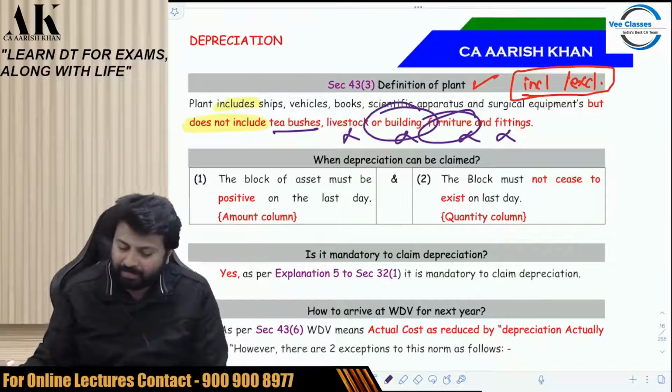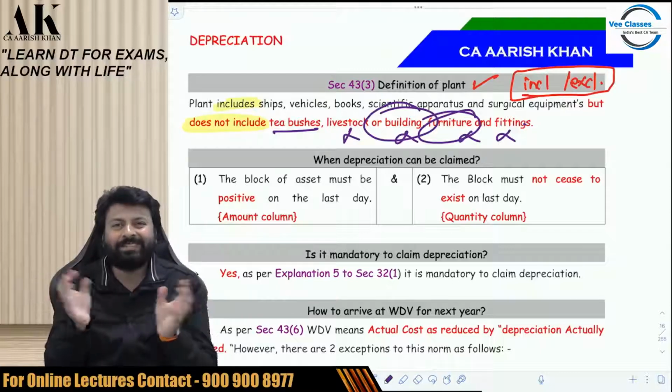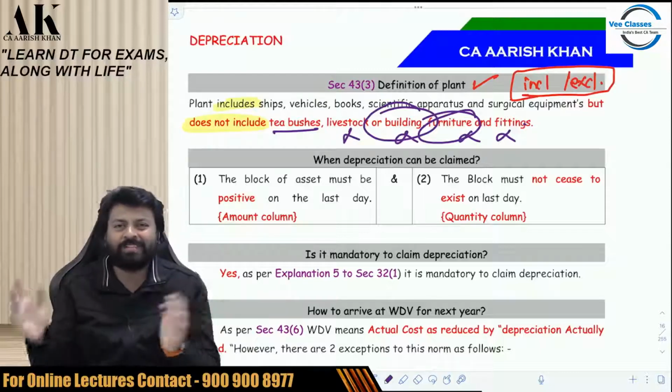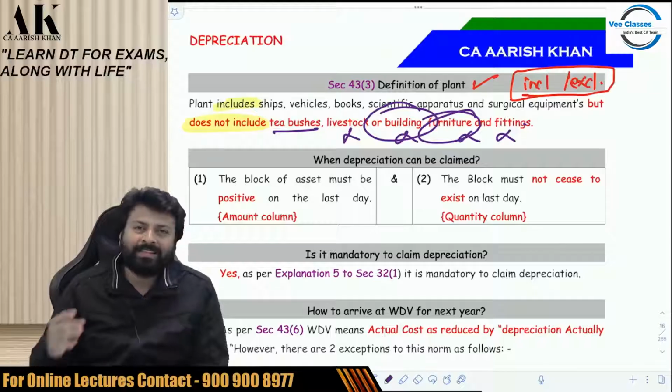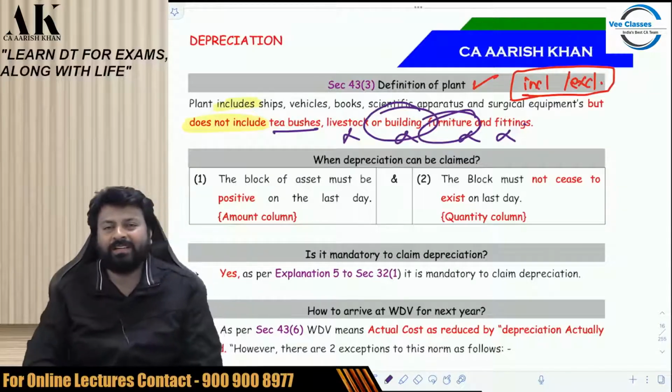Okay. So you need to understand that out of all the assets, only plant is defined in a slightly inclusive and exclusive manner, not in an exhaustive manner, whereby they exclude tea bushes, they exclude livestock, they exclude building, they exclude furniture and fittings, and so on and so forth.